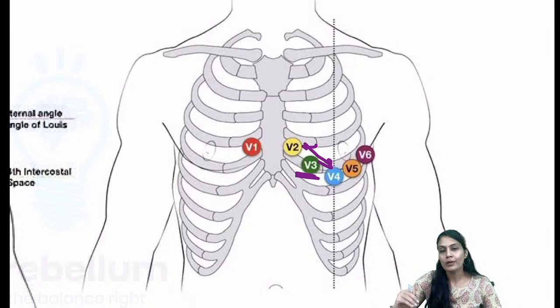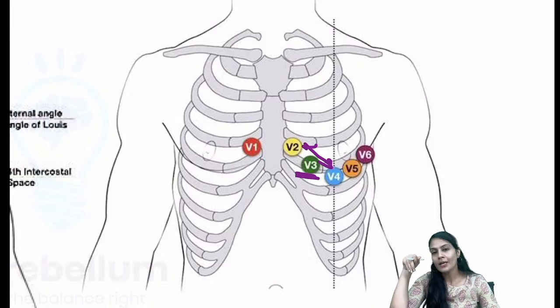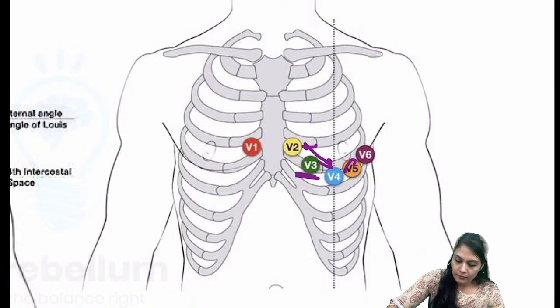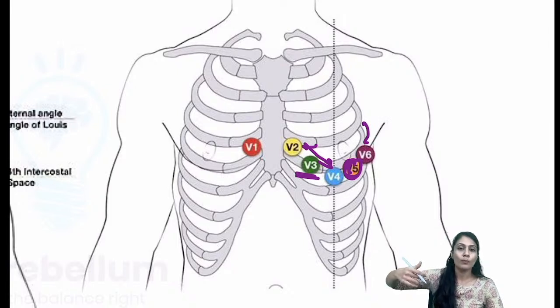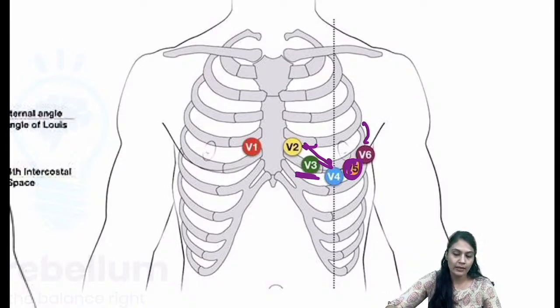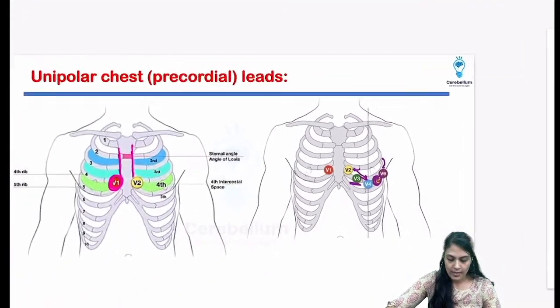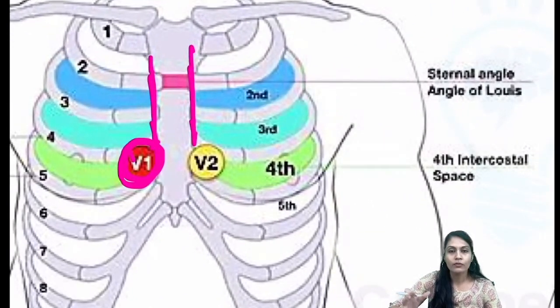In the diagram it is going up, but it will go a little bit downward, and wherever the fifth intercostal space will be, on the anterior axillary line and on the posterior axillary line we will have V6. Okay, the posterior axillary line is not possible, so they have shown it anteriorly itself. So that is the thing. You can see over here fourth intercostal space and fifth intercostal space.